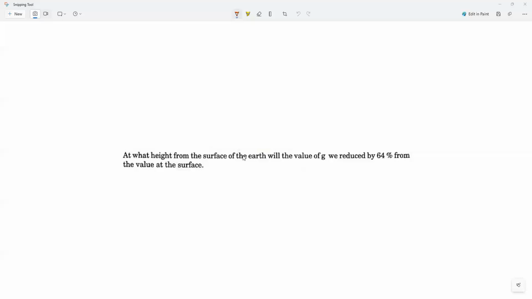Mr. Prithvi, solving, write this question. At what height from the surface of the earth will the value of g reduce by 64% from the value at the surface? How intelligent this question is.